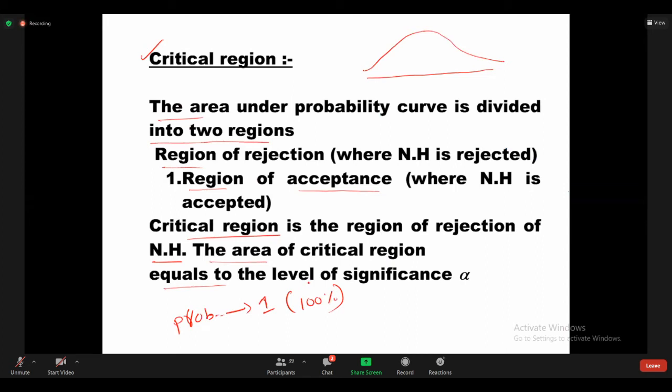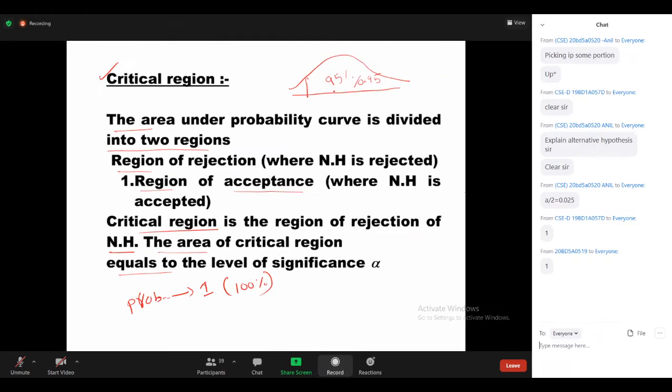That is 95% you can accept. The total area under the curve is 1. 95% means this area is 0.95, and we are accepting that statement.